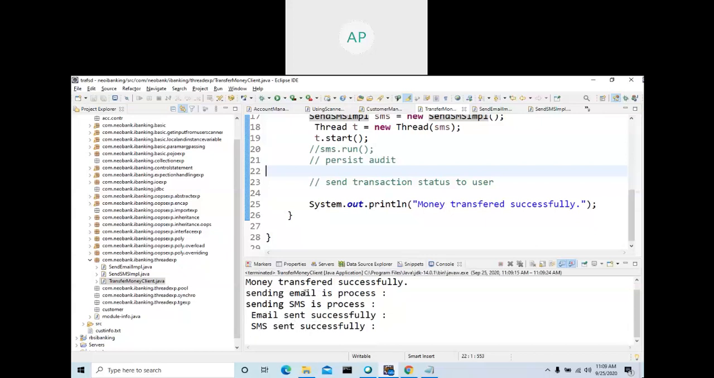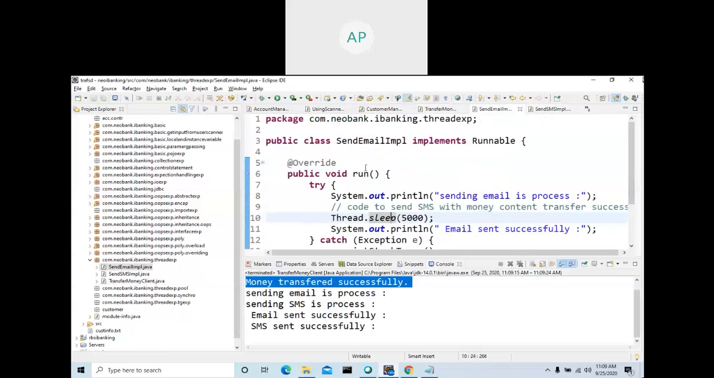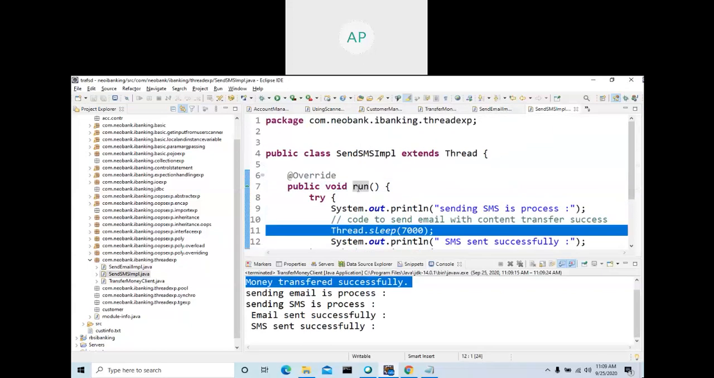again. See here, what is the output? We got two things. Now it's coming. Now it's coming. Asynchronous programming. Sending email process, sending SMS process, money transferred successfully.